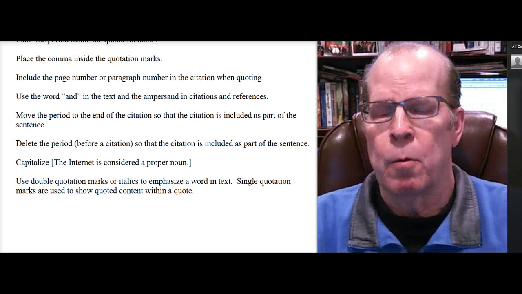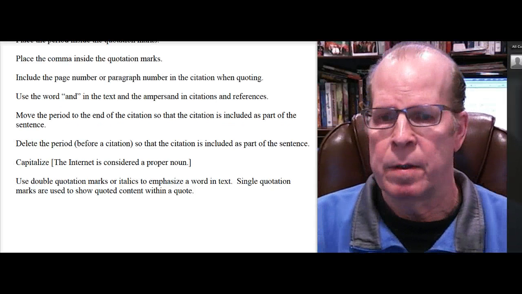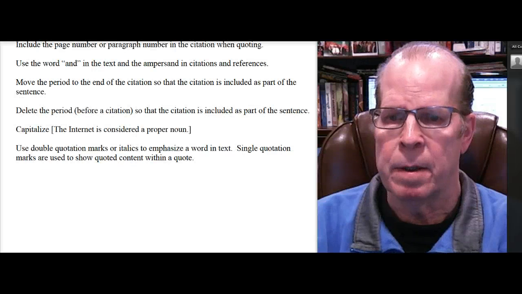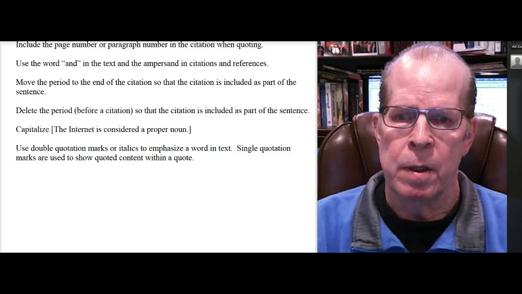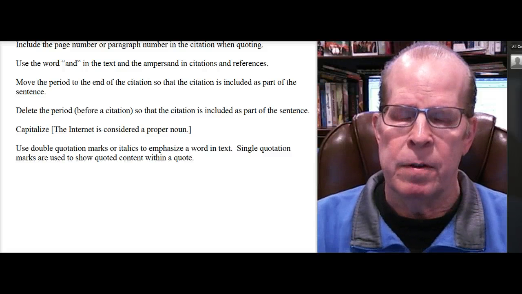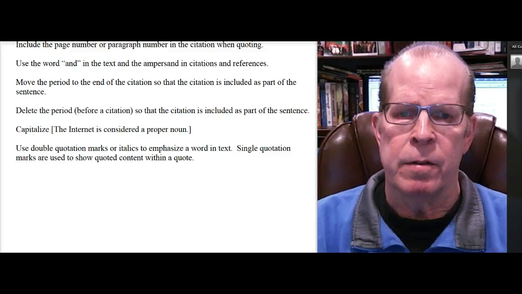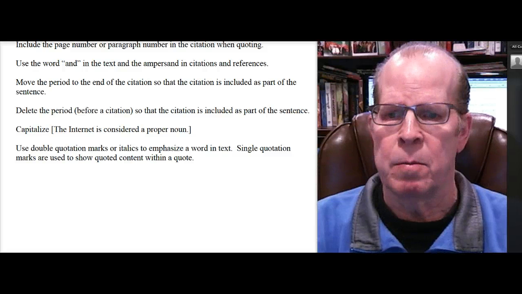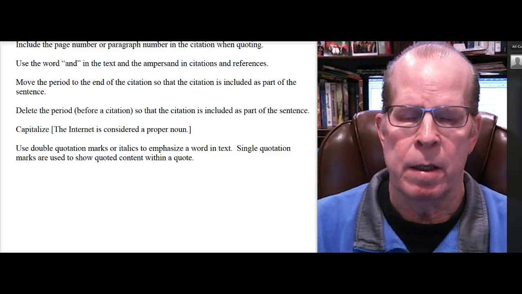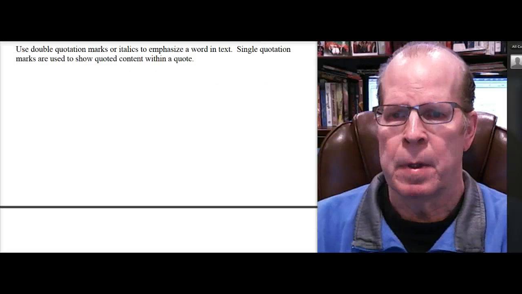The word internet is considered a proper noun, so you want to capitalize that. Double quotation marks are used to emphasize a word in the text, or you could use italics to emphasize a word in the text. Single quotation marks are used to show quoted content within a quote, not to emphasize a word.